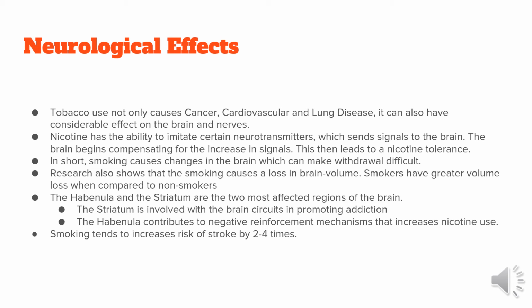Tobacco use not only causes cancer, cardiovascular, and lung diseases, but it can also have a considerable effect on the brain and nerves. Nicotine has the ability to imitate certain neurotransmitters, which sends signals to the brain. The brain then begins compensating for the increase in signals. This then leads to a nicotine tolerance. In short, smoking causes changes in the brain, which can make withdrawal very difficult.